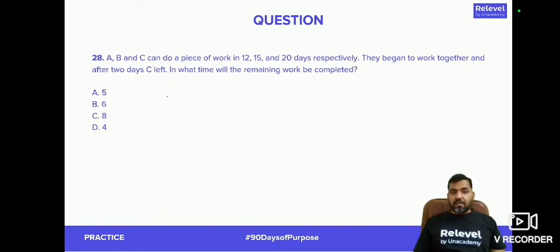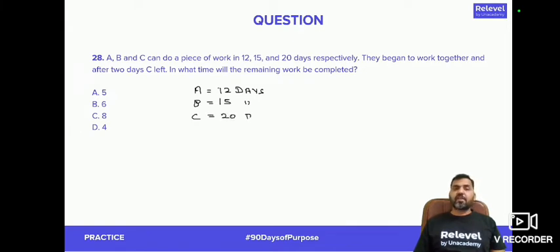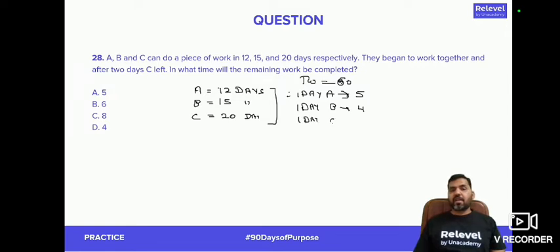28. A, B, and C can do a piece of work in 12, 15, and 20 days. A can do the piece of work in 12 days. B can do the piece of work in 15 days. C can do the same piece of work in 20 days, right? Now, let's assume that total work to be equal to 60 units. And in one day, A will be doing how many units of the work? 60 by 12, that means 5. In one day, B will be doing how many units? 60 by 15, 4 units. In one day, C will be doing how many units of the work? 60 by 20, that is 3 units.